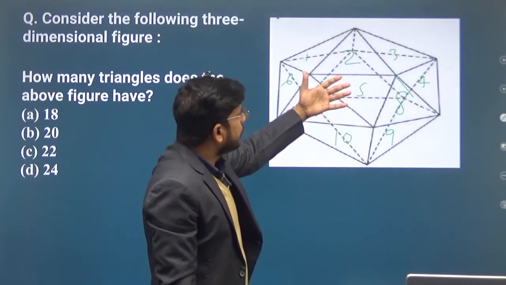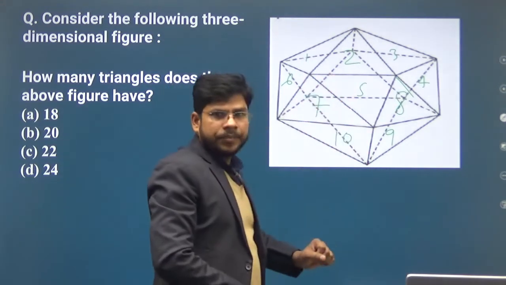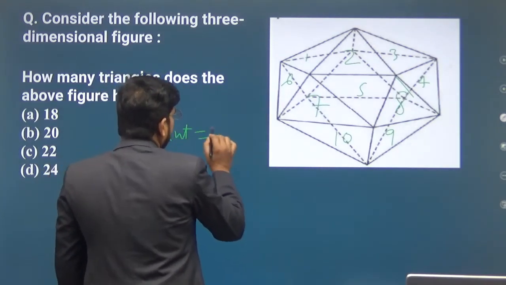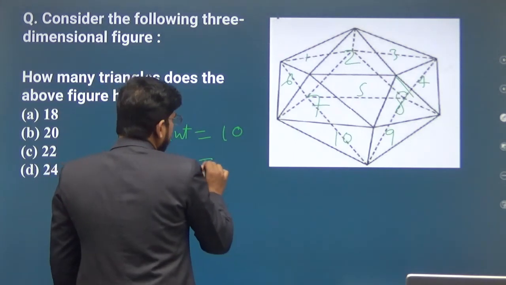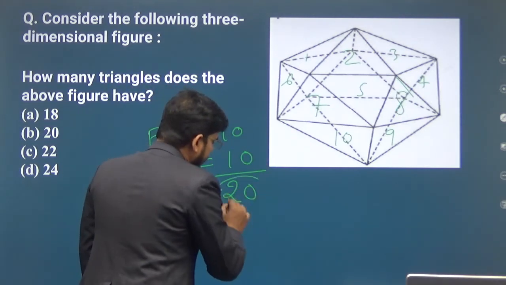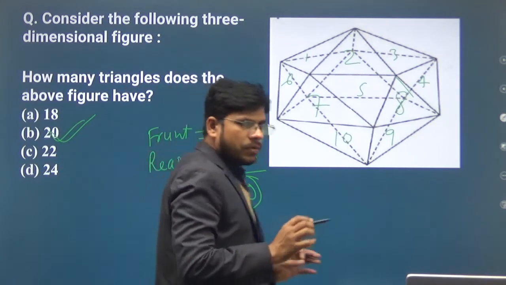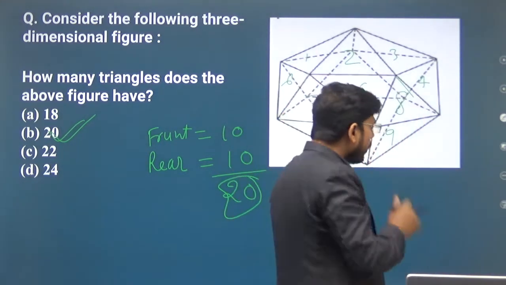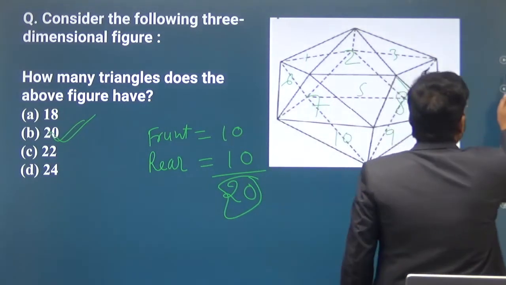So there are 10 triangles on the front side, and there will also be 10 triangles on the back side. So the total number of triangles will be 20. So your answer will be option B. Option B will be the right answer. There are a total of 20 triangles in the given figure. Very easy question. Okay, clear? Can we move on?